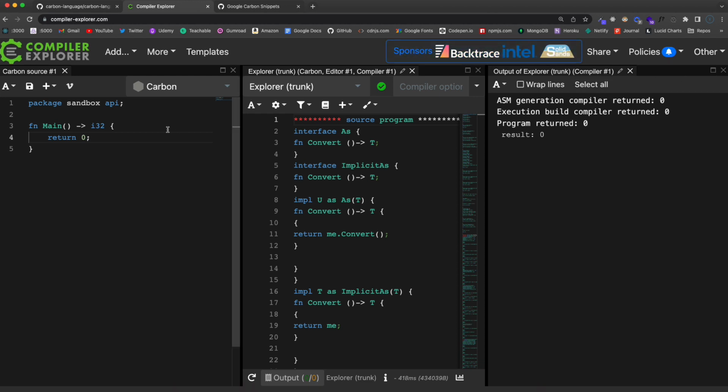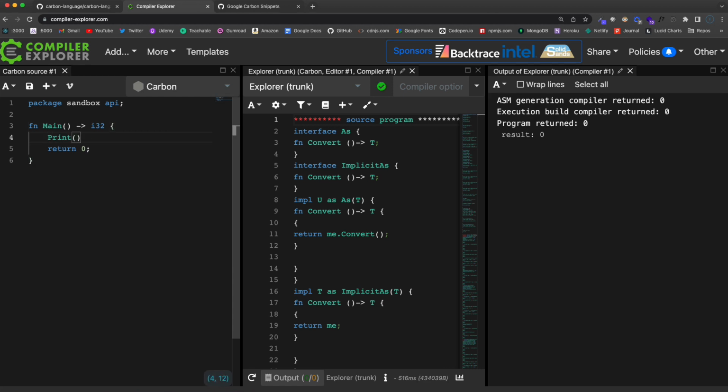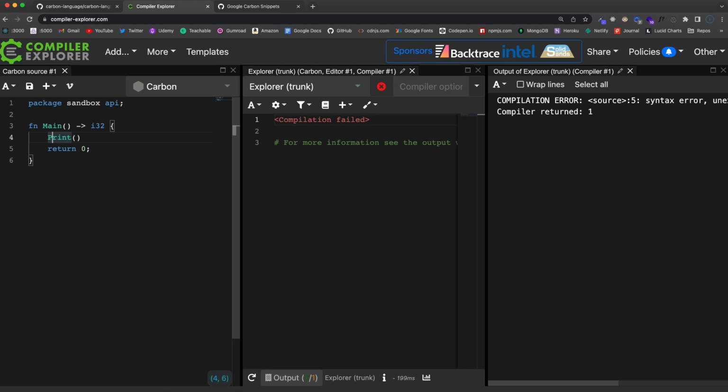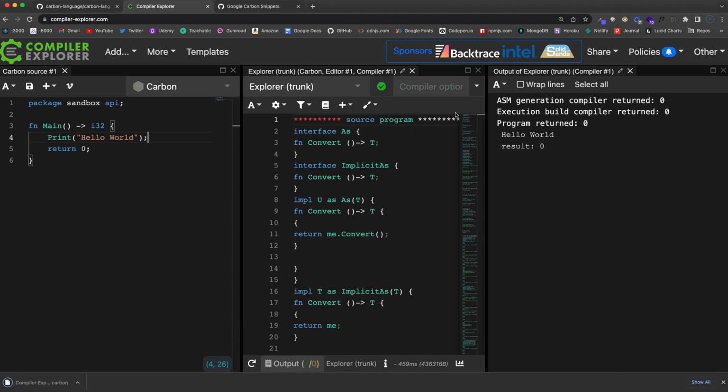All right, so the next thing I want to look at is the print command if we want to print something out. So we'll go within the main here, and we're going to do print. And it's going to be an uppercase P because it's a function. So in print, let's print out a string of hello world. And of course we need our semicolon. And then we're still going to get our result of 0, and we're also printing out hello world.